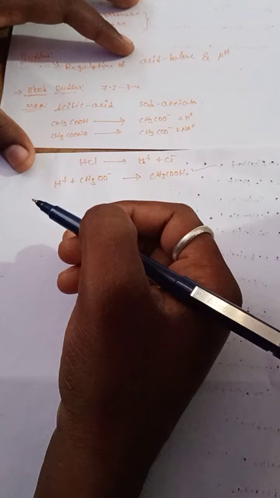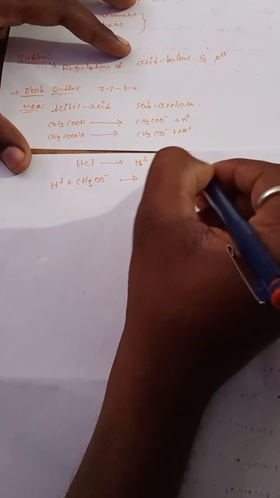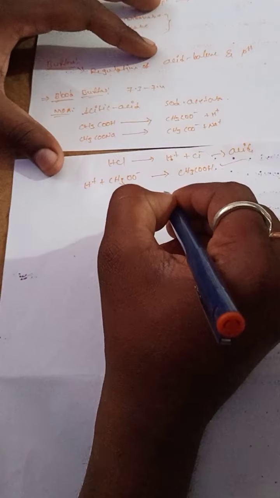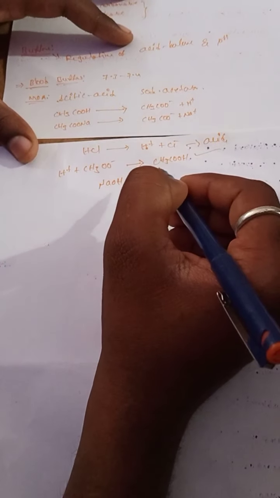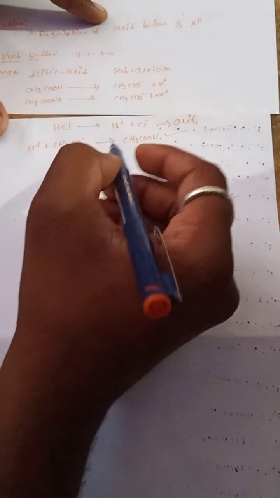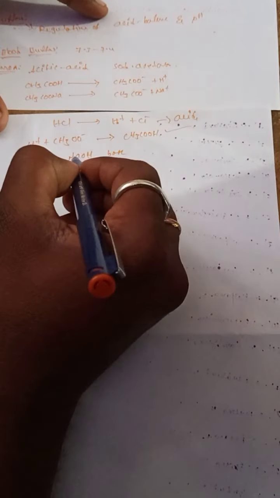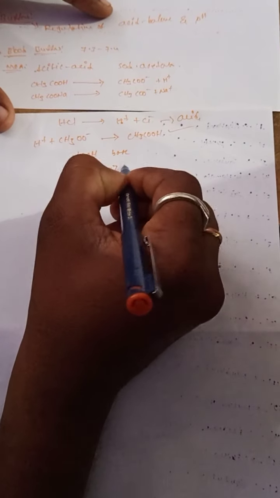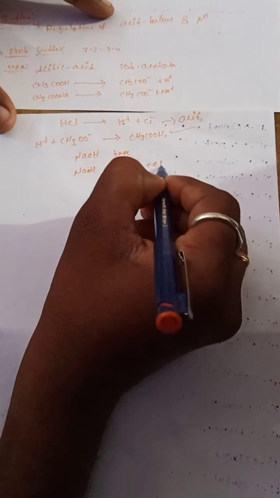Here an acid was added to acetate. In case a base is added, for example NaOH, sodium hydroxide, the NaOH divides into Na plus and OH minus.